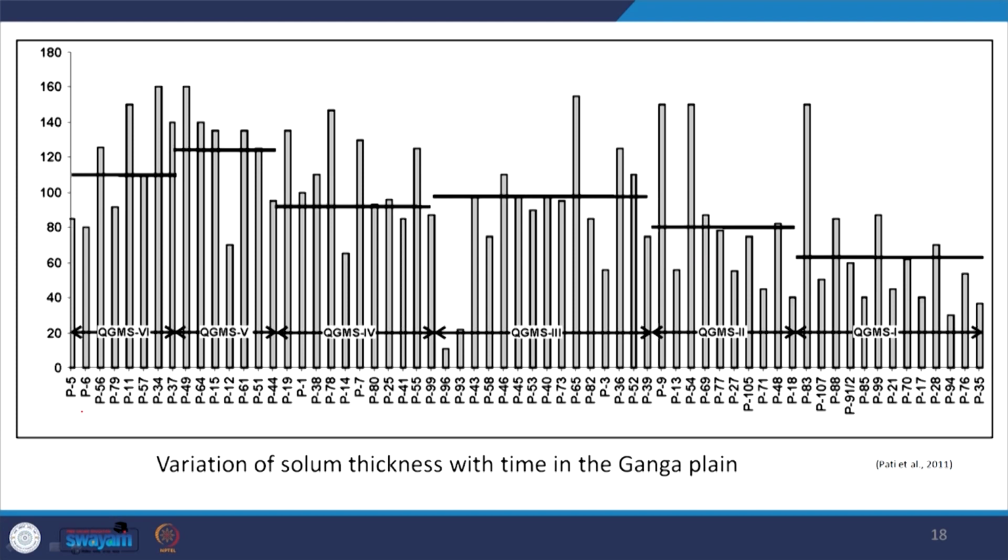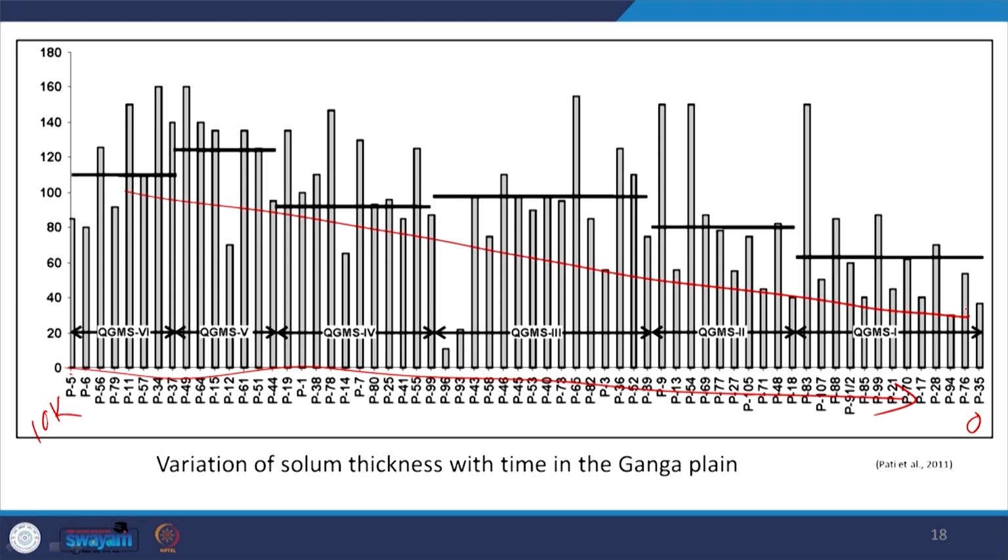Now, you see here, if I arrange the soil profiles with time, in this way we are decreasing time, this is increased time, this is decreasing time. So, here time is 0 and here it is about 10,000 years, 10k years. Now, you see there is a gradual decreasing trend of soil thickness.